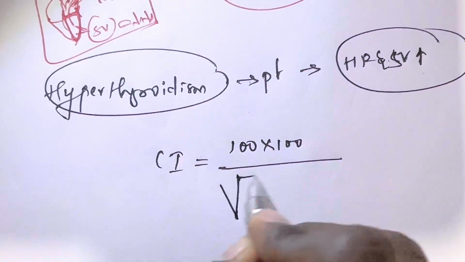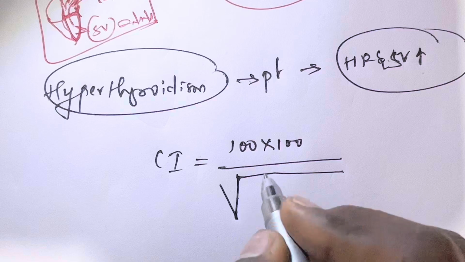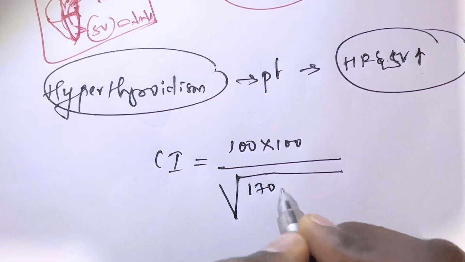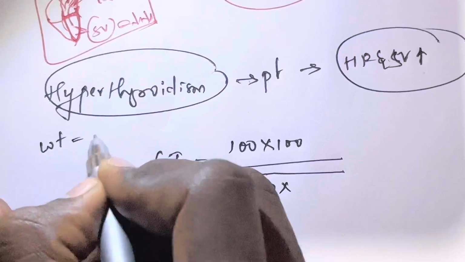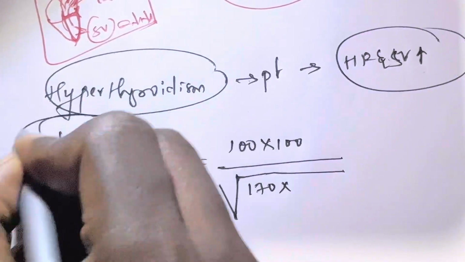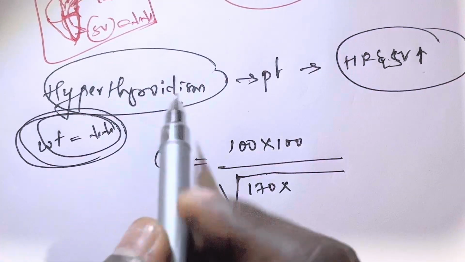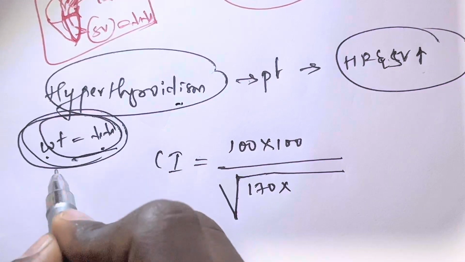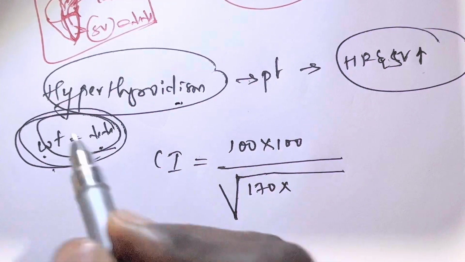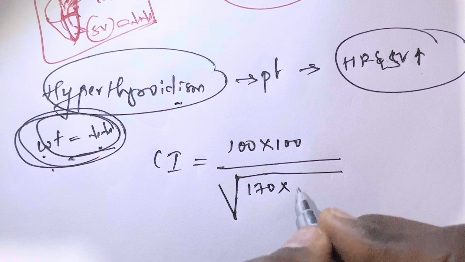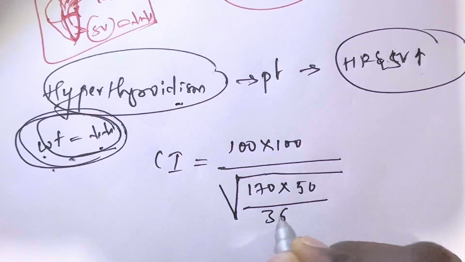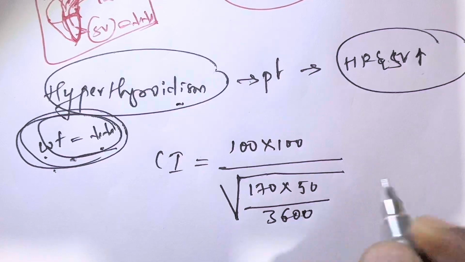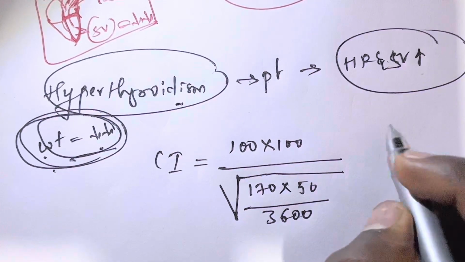The height is normal, 170. In hyperthyroidism the weight will decrease, keep in mind, while in hypothyroidism the weight will increase. So here we put the weight around 50, divided by 3600 as usual.